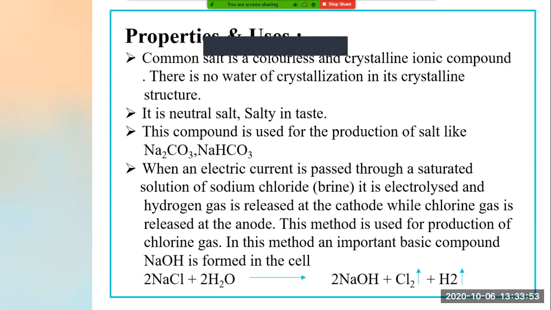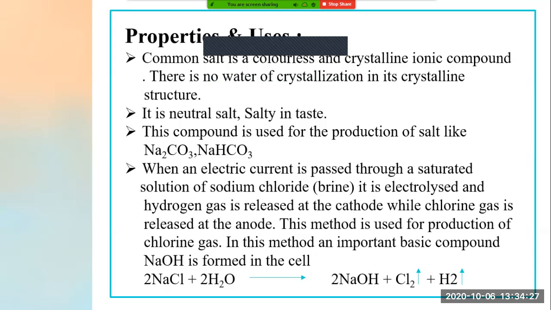Now see, NaCl, sodium chloride. It is again used for the production of some salts. What are the examples of such salts? Na2CO3, for the production of this salt also NaCl is used, and NaHCO3. For the production of all these compounds, salt is used. Now, what are the real names of these? I will tell everything, but later on, okay? First, we will focus on common salt only.